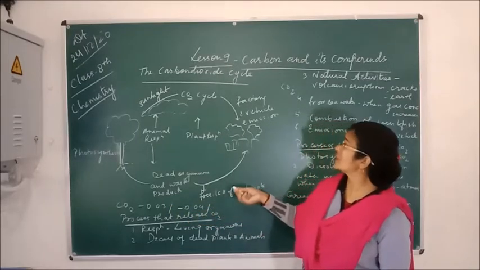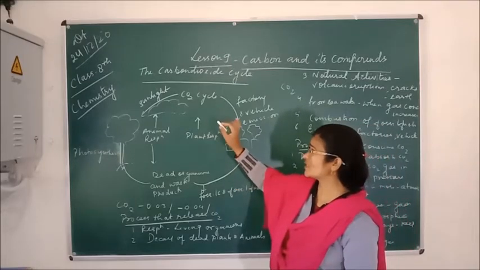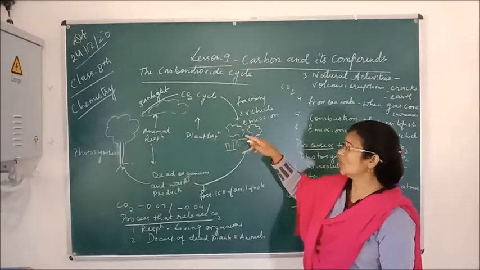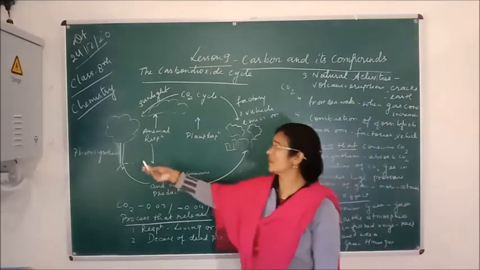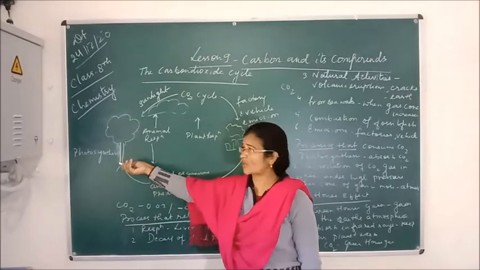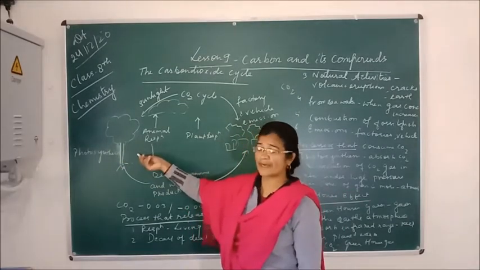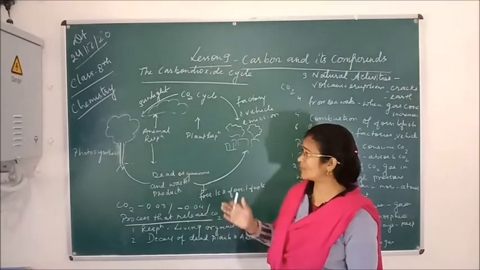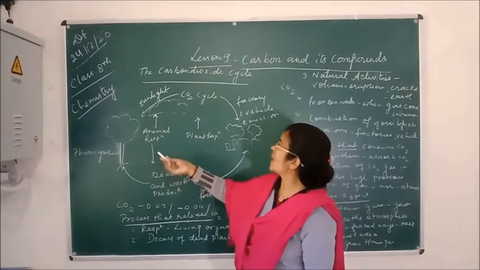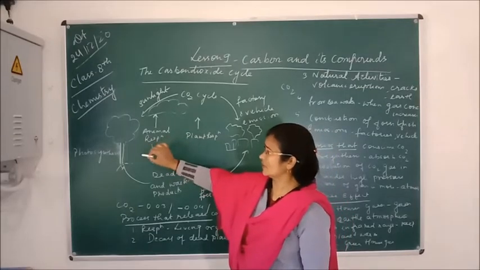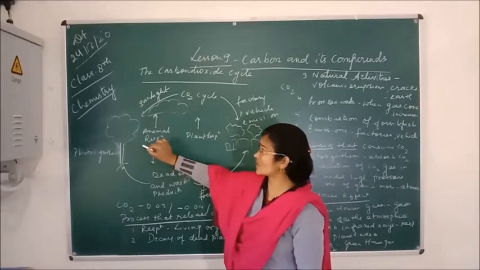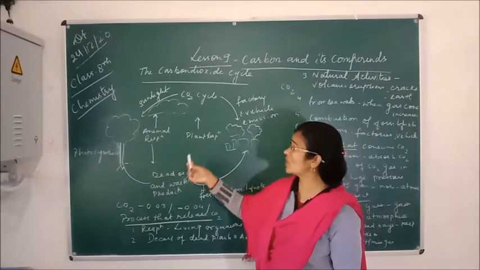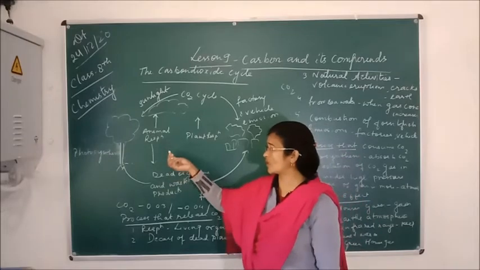So what happens? First we'll study how carbon dioxide comes into the atmosphere. You all know that green plants do the process of photosynthesis, as I just told, and in the presence of sunlight and chlorophyll they absorb carbon dioxide. The leaves absorb carbon dioxide and prepare food in the form of glucose. As a result of this process, oxygen is released by the green plants, and this oxygen is taken by human beings and other living organisms for respiration.